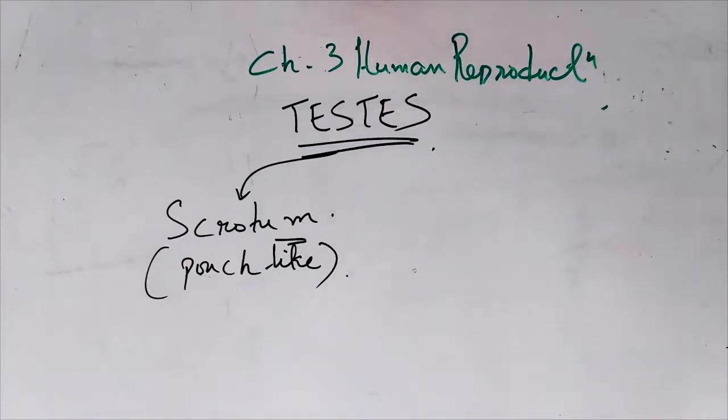Why is it not connected to the inside of the skin or the abdomen? Because a human's normal temperature is 37 degrees Celsius, right? But the formation of sperms, a process known as spermatogenesis, which we'll study later, cannot occur at 37 degrees Celsius. It has to be lower. How much lower? 2 to 2.5. Don't forget, keep in your mind that 2 to 2.5 degrees Celsius lower than the normal temperature is needed. Then spermatogenesis can occur at that lower temperature.